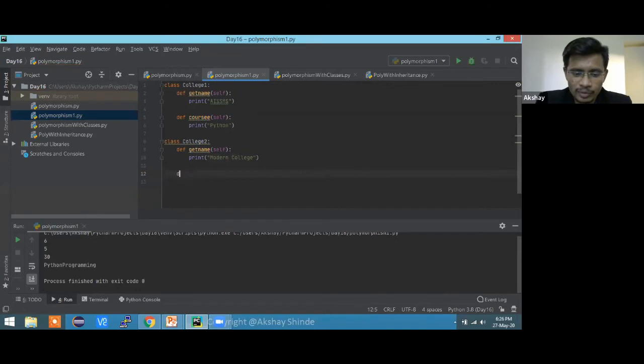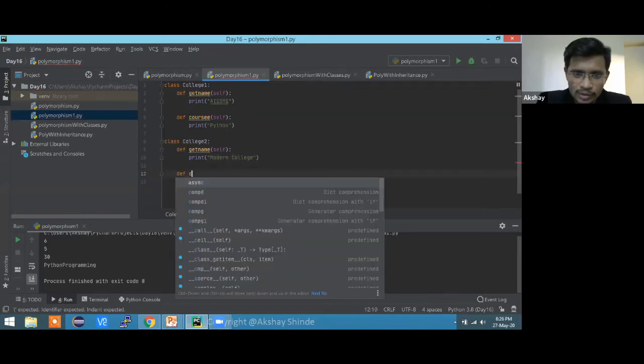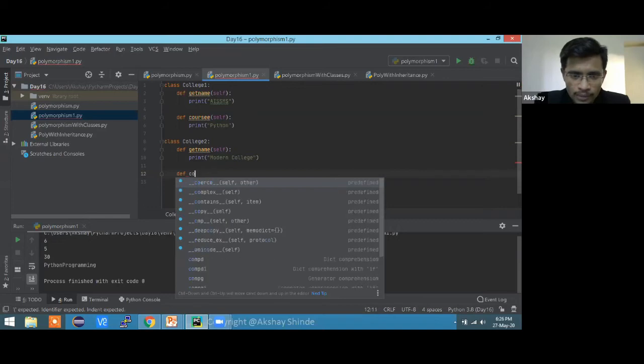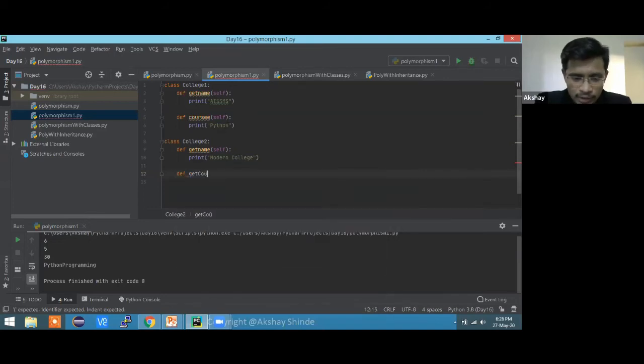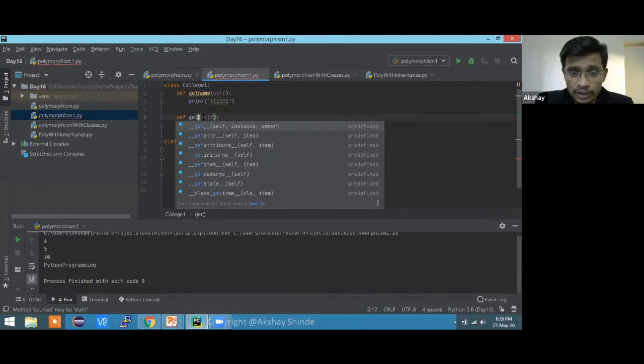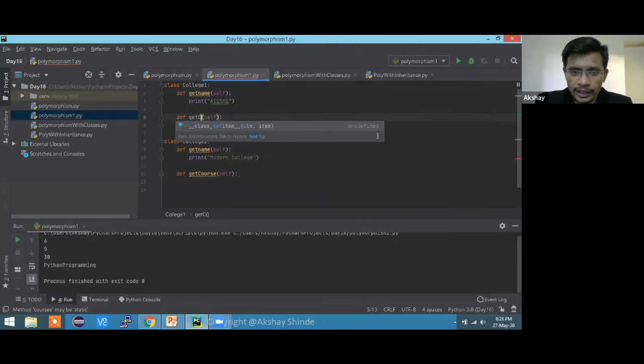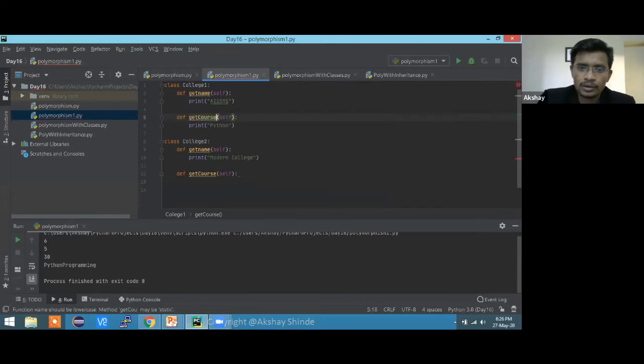So in modern college there will be a few courses, right? So there will be a get course function, something like that. Let's make it get course, because it gives the meaning of this particular thing. Whenever we write any function, we should write a name which describes the activity of that function. And the course of this college will be, just suggest me a subject that is taught in modern college of engineering. Data structures. Okay, data structures.